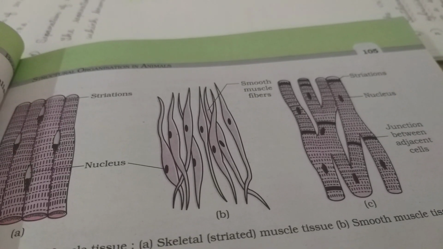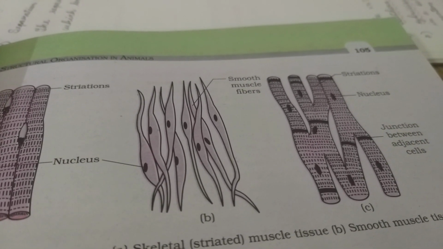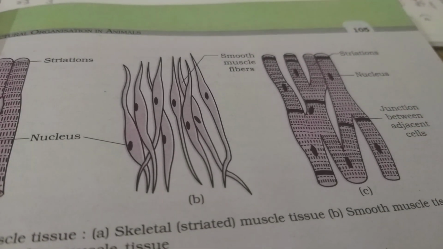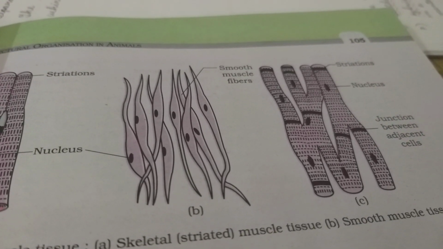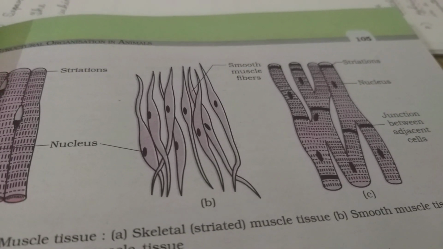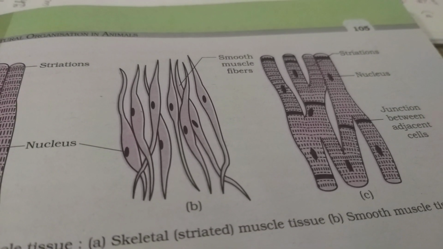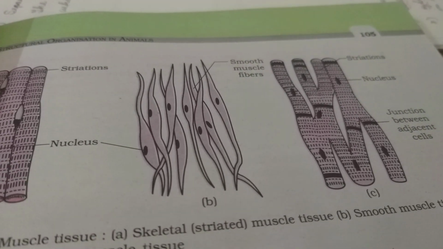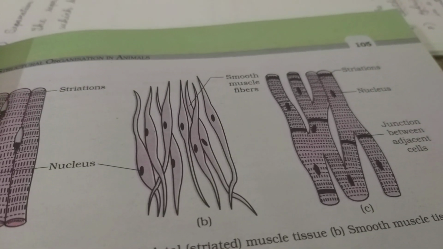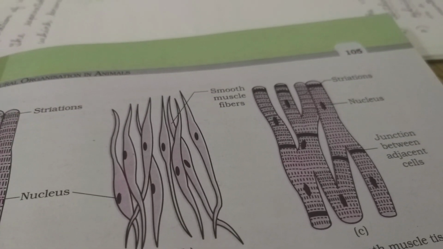Smooth muscle or visceral muscle. These are the muscles in which the muscle fibers are spindle shaped. They are tapering and narrow at the ends, and the middle part is broader. In the central broader portion, a large prominent nucleus lies. These muscles are non-striated and their contraction is involuntary. So they are called involuntary unstriated muscles.